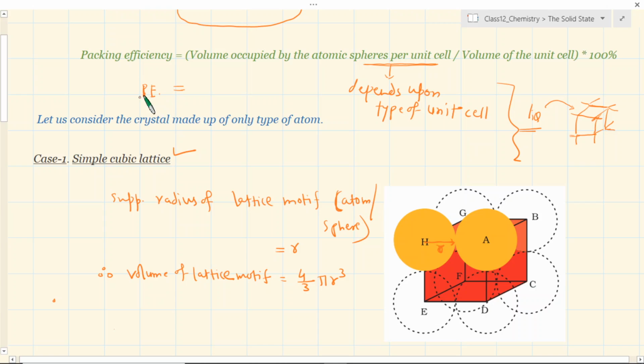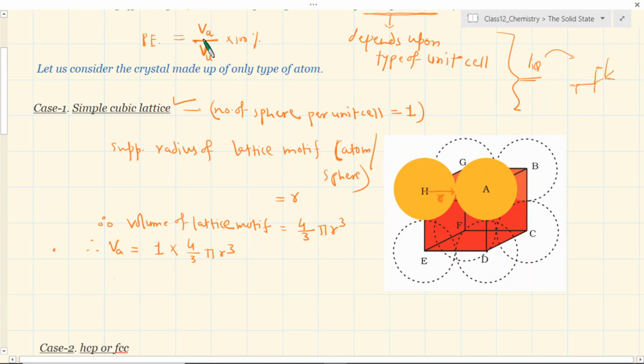Again, packing efficiency, PE, is the volume occupied by atomic sphere, let's say Va, divided by the volume of the unit cell, Vu, multiplied by 100%. Okay, Va means atomic spheres, and Vu is the volume of the unit cell. So for us here, Va in this case will be 1, because we know there is only one atom per unit cell, so that will be 1 into 4/3 pi r cube. So that is fine. And then what about the volume of the unit cell?